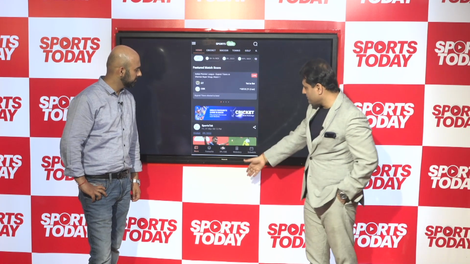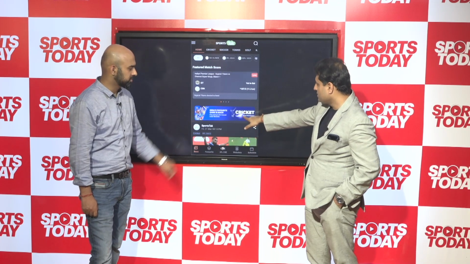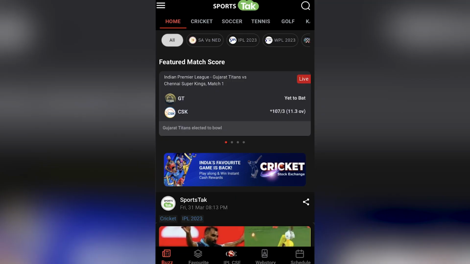So this is just a regular screenshot of the app. And where will they find it if they go to the app? There it is. Cricket Stock Exchange. The game is called Cricket Stock Exchange. You click on it and then you can play.